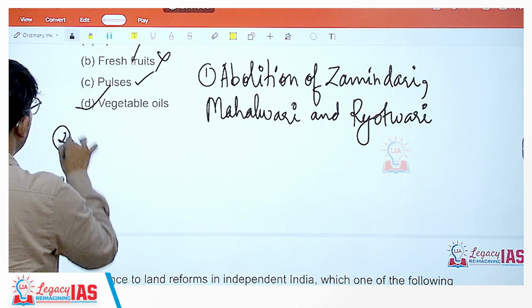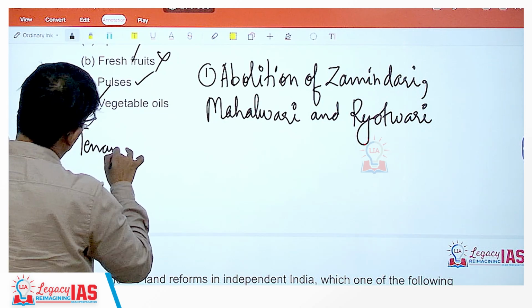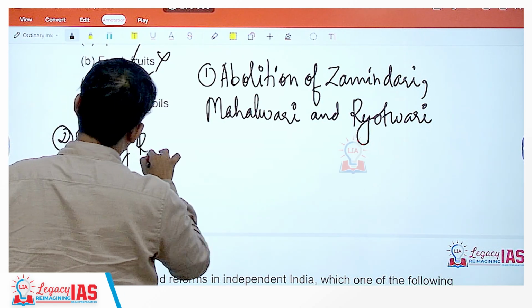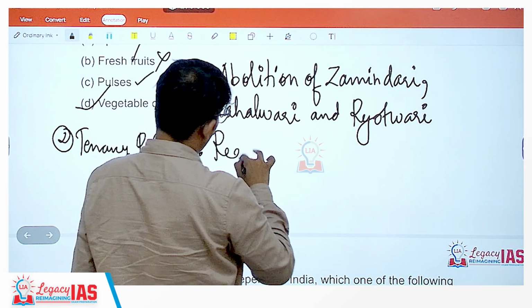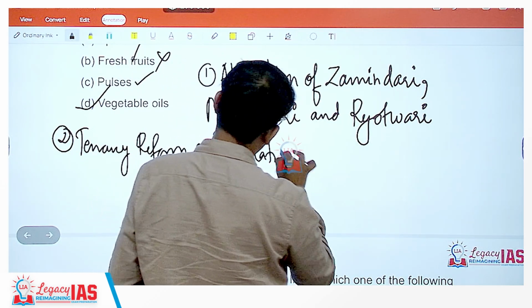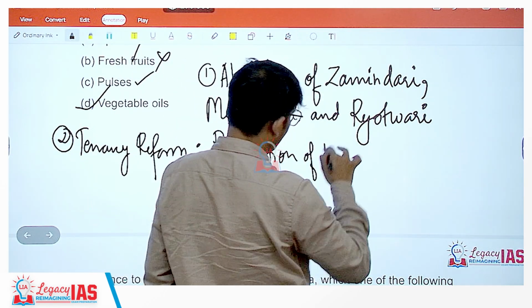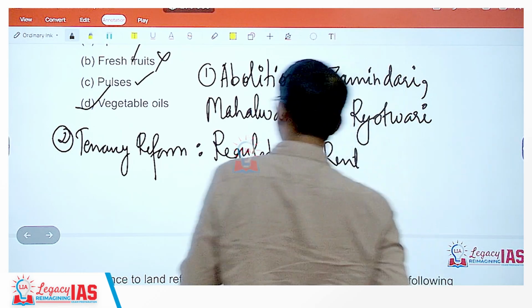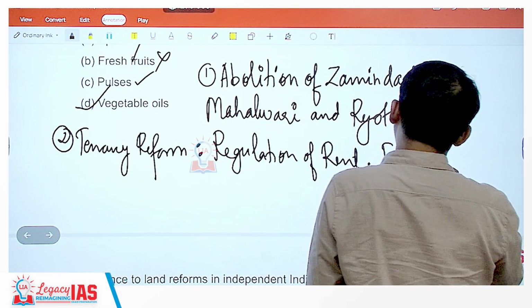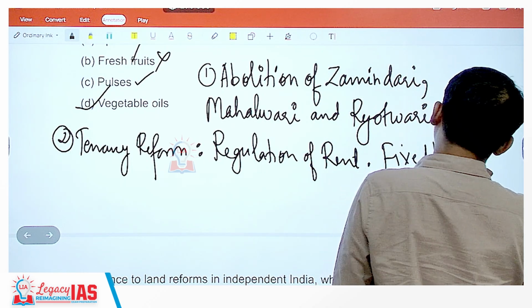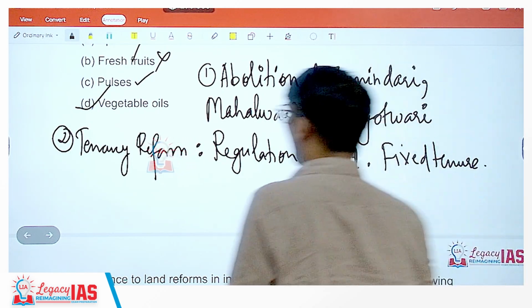That is one thing. Second was the tenancy reform. Under tenancy reform, it talked about regulation of rent. It should not be too much. Also, fixed tenure. For fixed tenure, the tenant should be allowed to stay. And also,